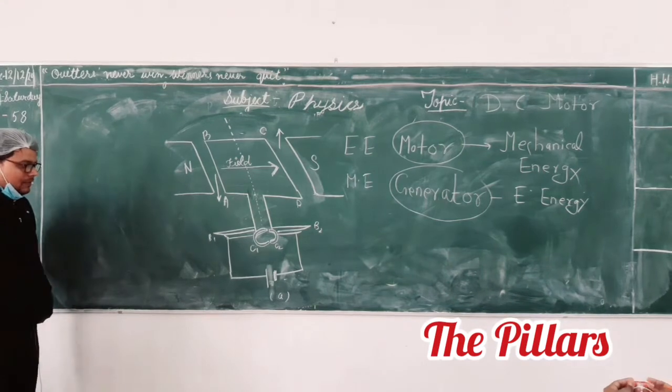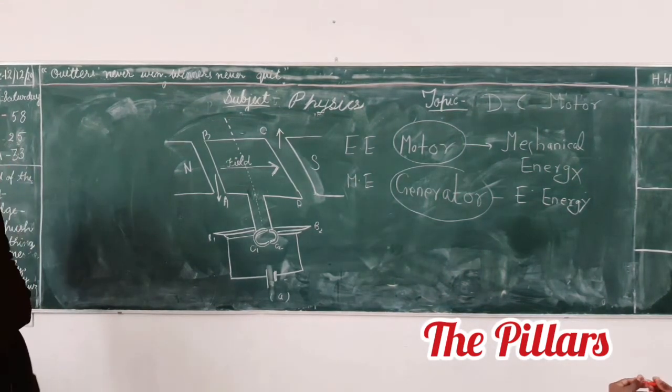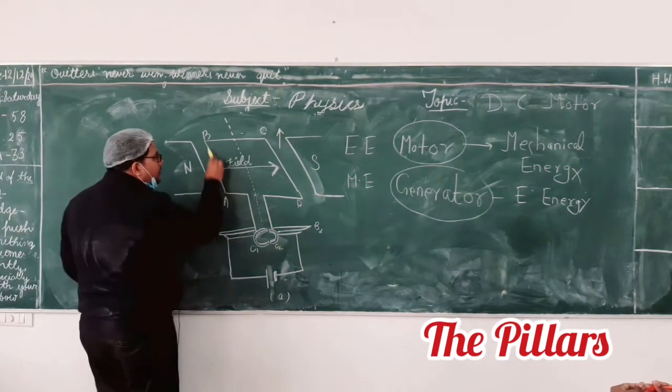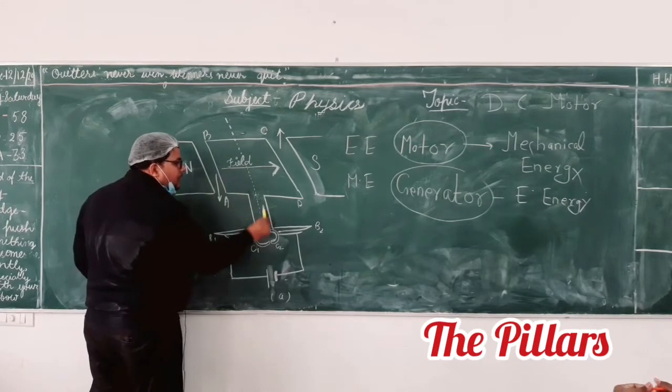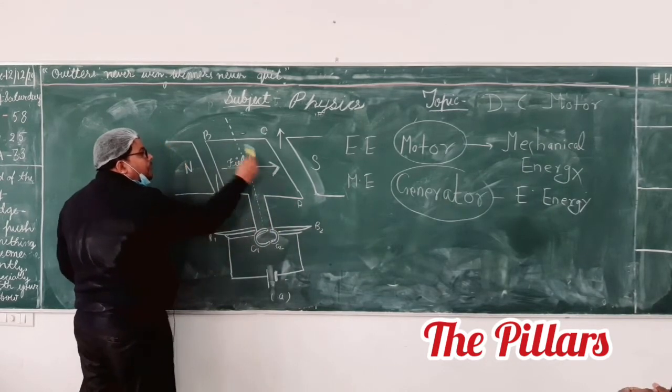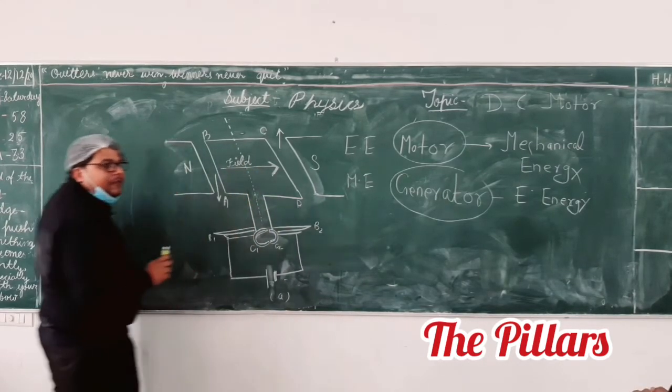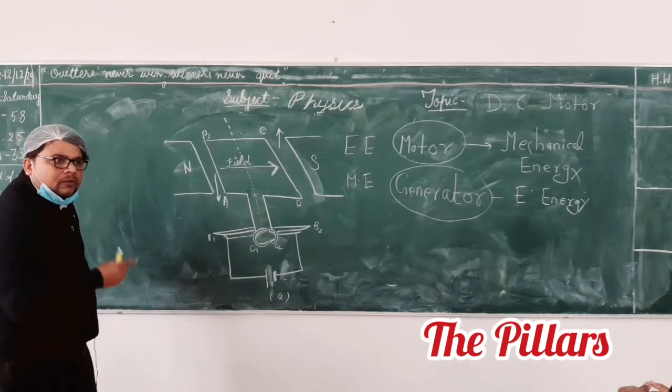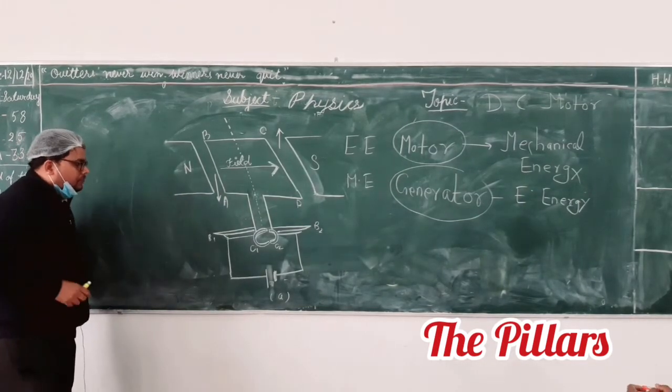Okay, leave that thing. Now, let's see the construction. We have this coil. It is mounted over a shaft. We can use a soft iron core also here. Is it okay?